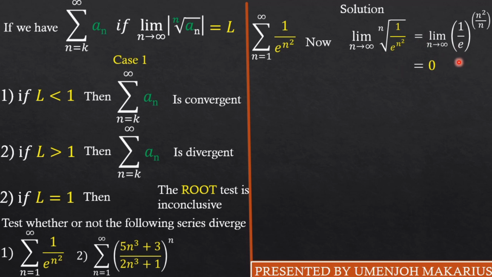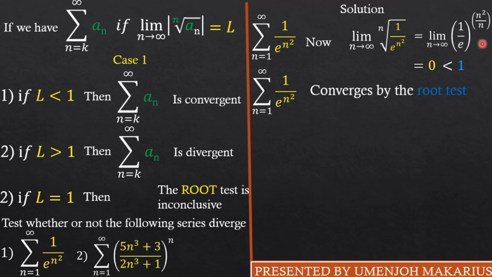But what will make me actually feel happy with you is that you should tell me that from case number 1, L is less than 1, right? 0 is less than 1, obviously. You should tell me that 0 is less than 1, and hence we have a convergent situation. So you can come back now and tell me that the series as n goes from 1 to infinity of 1 over e raised to the power n squared converges by the root test. Once you give me all of these, friends, I'm going to be super happy and you're going to have all your marks.